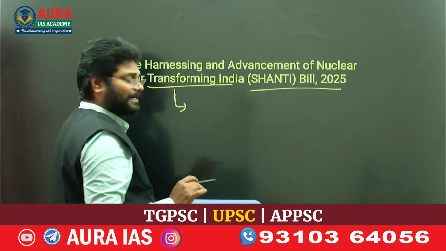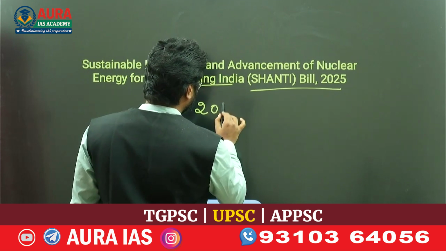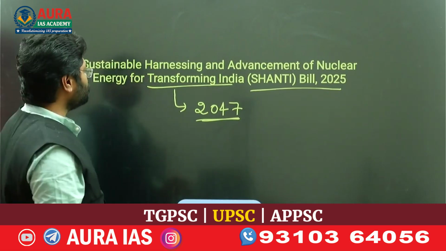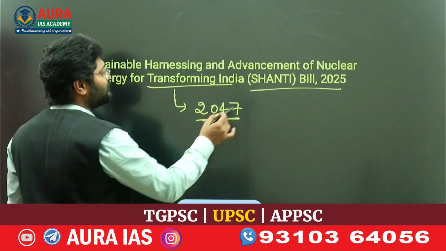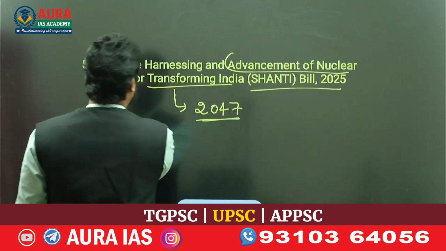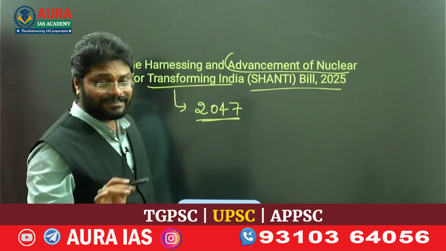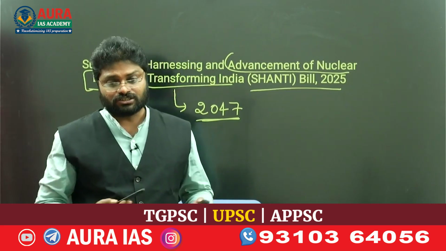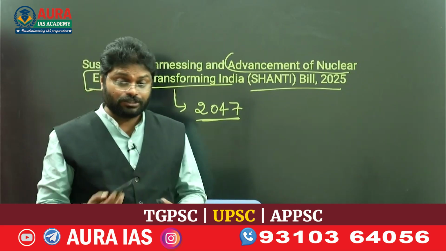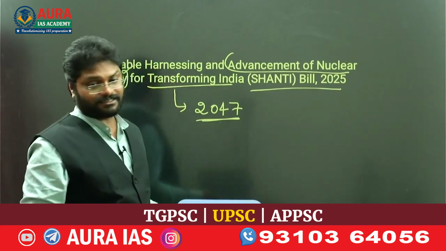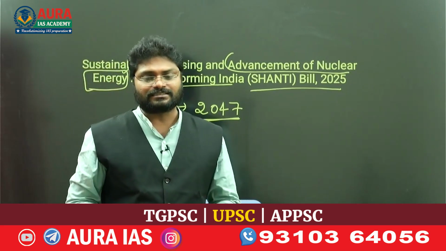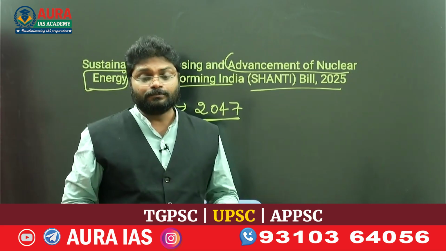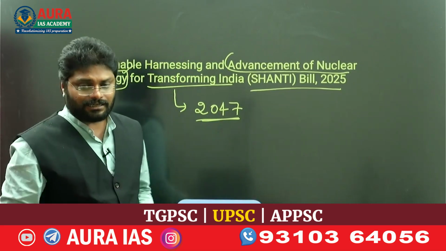Our government has taken the vision of a developed India by 2047, by the completion of 100 years of independence. Here this bill generally talks about advancement in nuclear energy. What are all the hurdles we are facing right now? What is the capacity of installed nuclear energy? How much are we going to upgrade this nuclear energy by 2047? Supplementary consequences such as climate change related goals, saving on the import of energy bill, all these things we will see one after another.